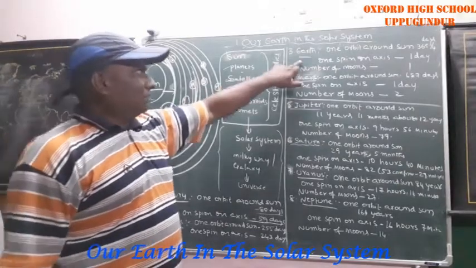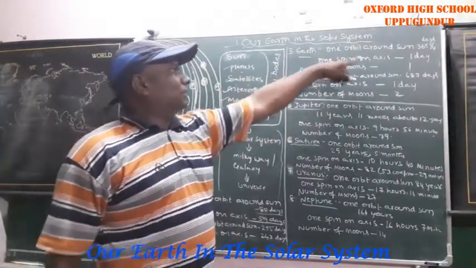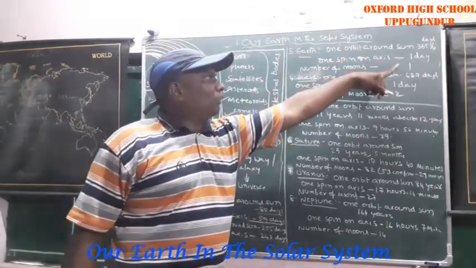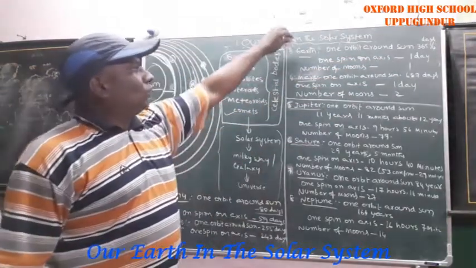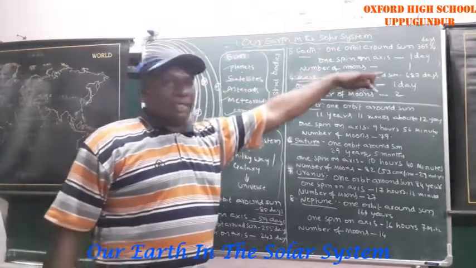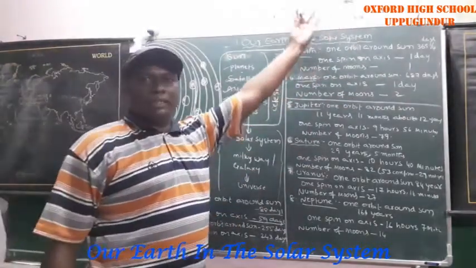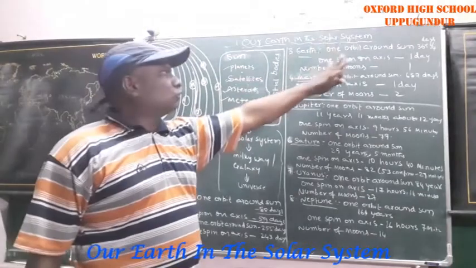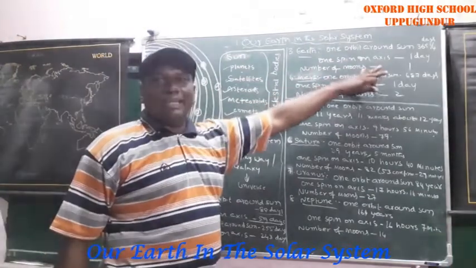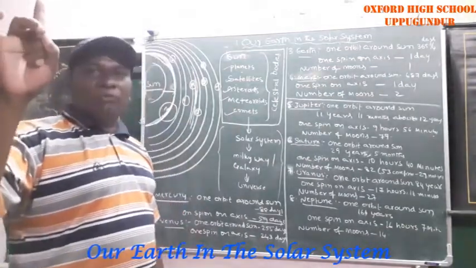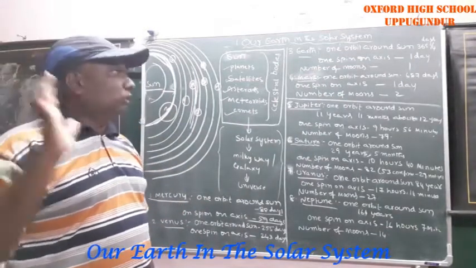Okay, that data I have written here. One orbit around the sun, 365 and 1 by 4 days, that means 1 year. One spin on its axis, 1 day. Number of moons, 1, that is nothing but the Moon. Number of moons means the number of satellites. So Earth has only one satellite, that is the Moon.